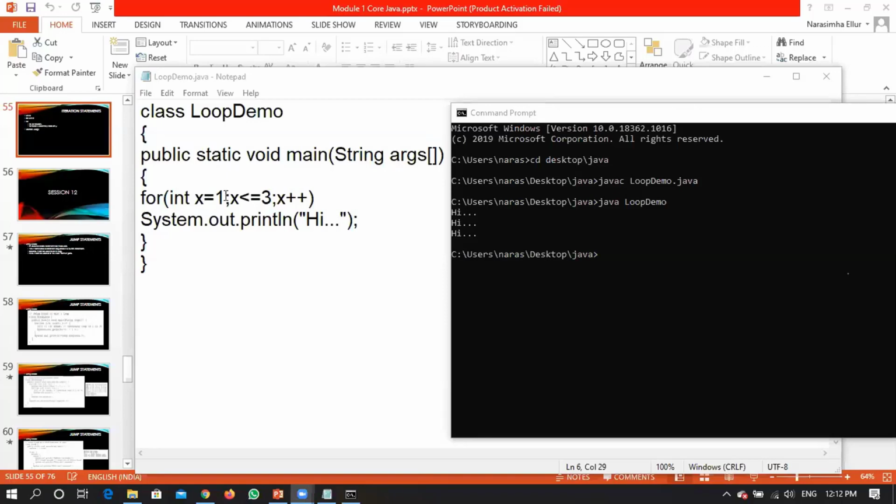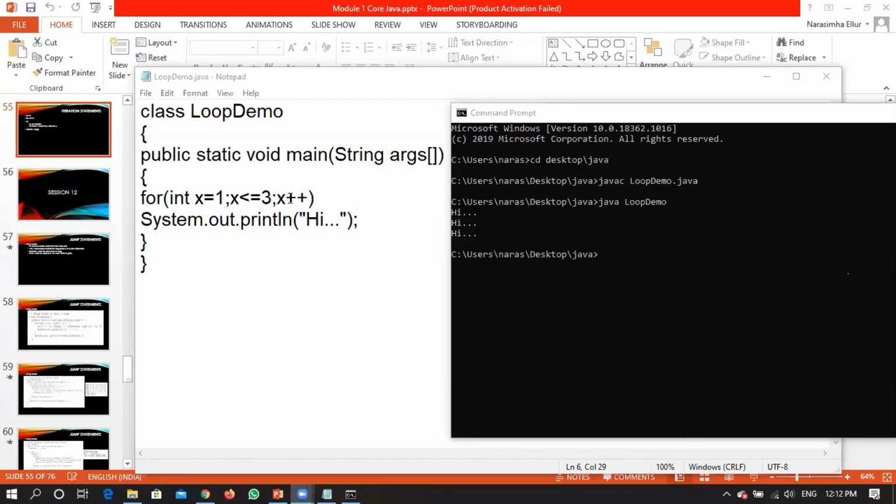Upon initialization, it will check the condition. Is the condition true? Is 1 less than or equal to 3? Does the condition satisfy? Yes, it satisfies. Upon satisfying the condition, it will enter inside the body of the for loop. It will print this particular statement. After finishing the execution of all the statements in the for loop, it will go to the increment or decrement, that means the update section.